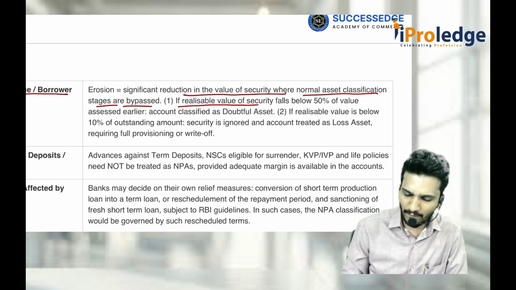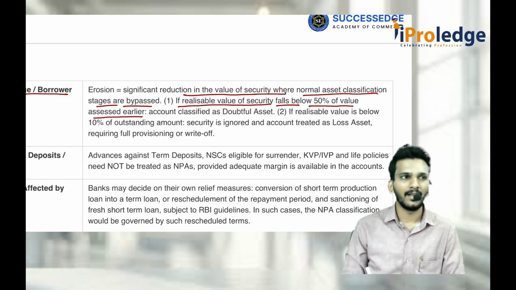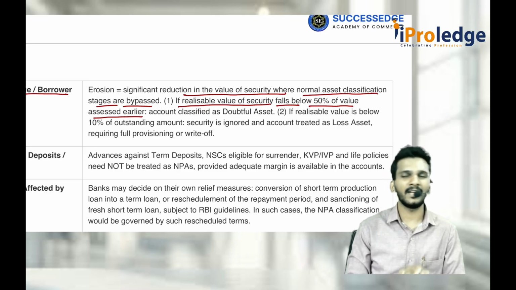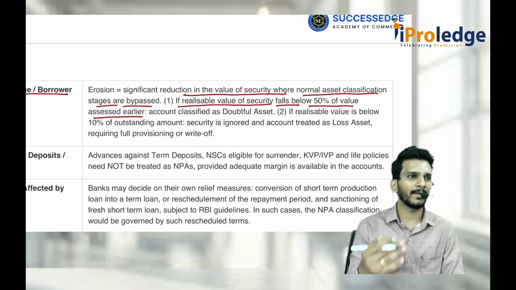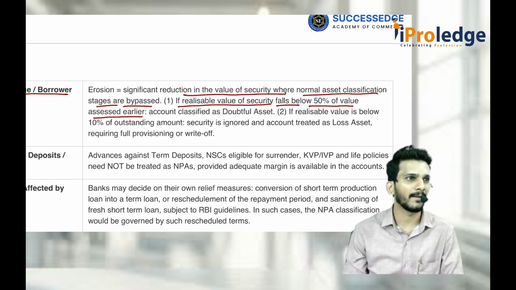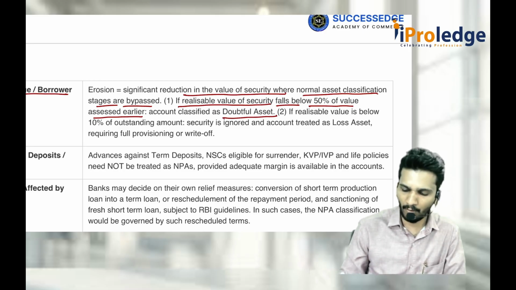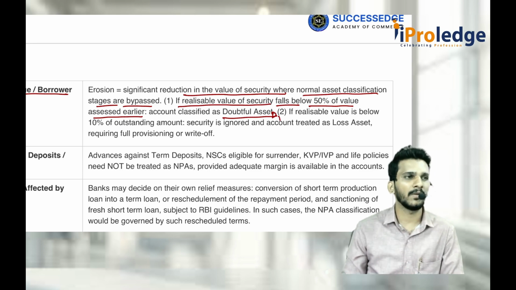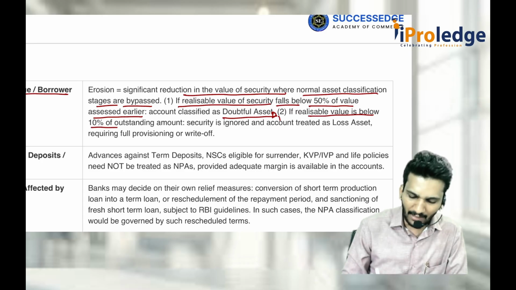If the realizable value of the security falls below 50% of the value assessed earlier, that means last time when you went to that property, you thought 100 crore rupees was the value of the property. How much loan is outstanding, you don't care. Now the value of the building, because of some outside factors, has come down to 50% or less. That means 40 crore, 30 crores from the last assessed value. In that case, you should treat it as a doubtful asset. Which doubtful asset? D1 doubtful asset.